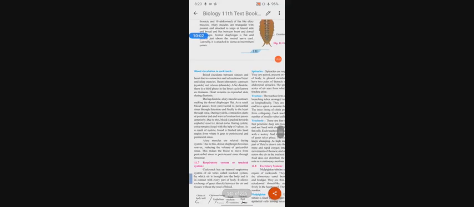As in human beings, also in cockroaches, blood circulates between sinuses and heart due to the contraction and relaxation of heart and alary muscles. The heart alternately contracts and relaxes. Contraction means systole, and relaxation means diastole.